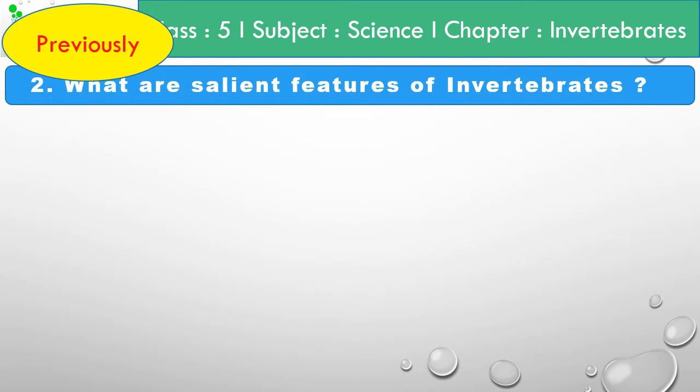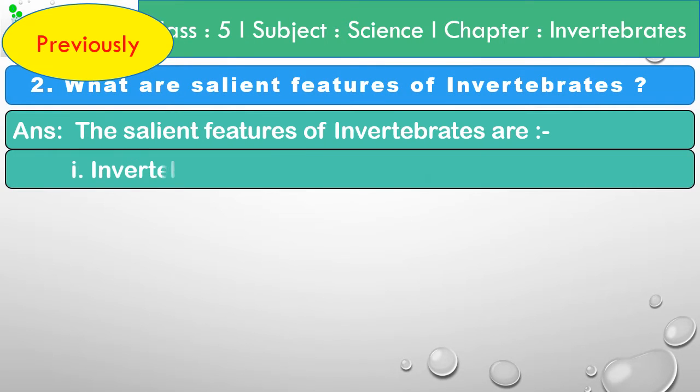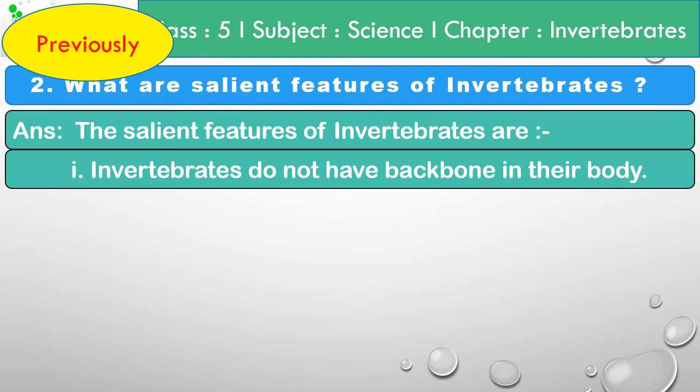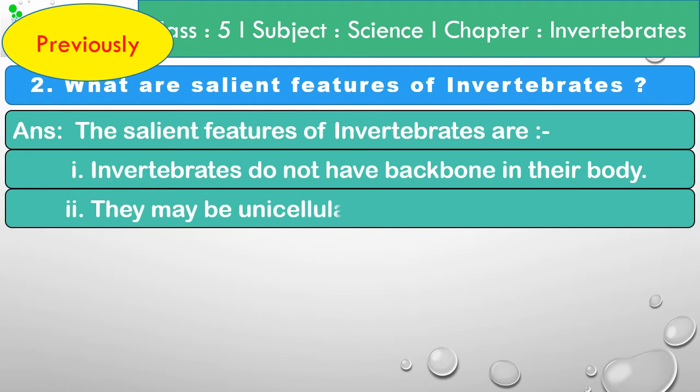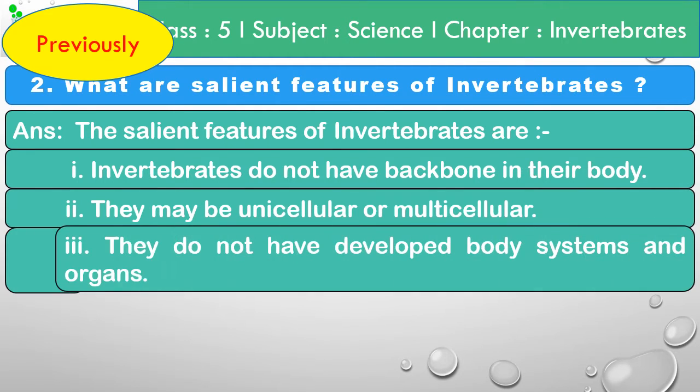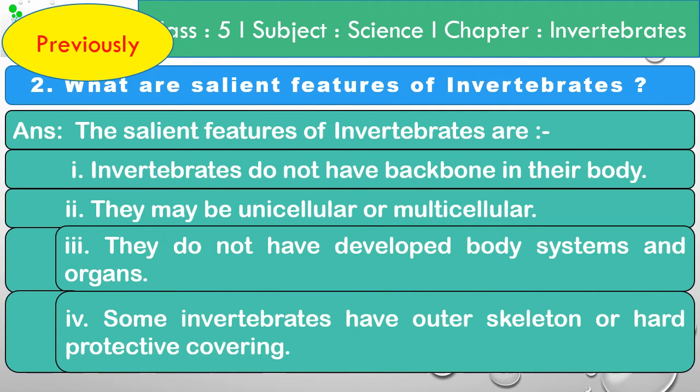The salient features of invertebrates are: invertebrates do not have backbone in their body. They may be unicellular or multicellular. They do not have developed body systems and organs. Some invertebrates have outer skeleton or hard protective covering. These are some of the important salient traits of invertebrates. There are many other features of invertebrates that we can observe in any kind of the invertebrates.